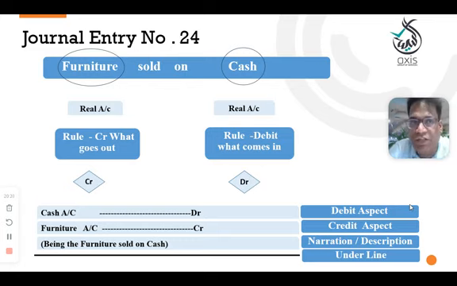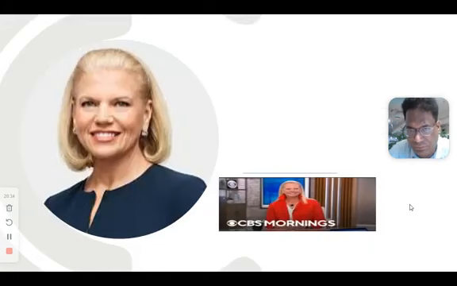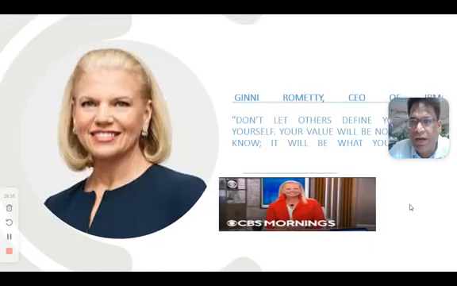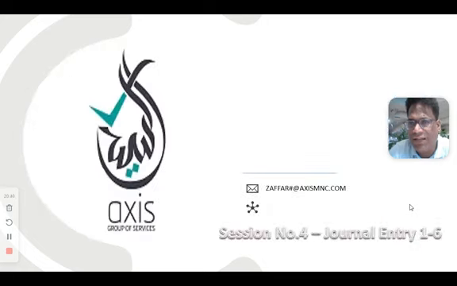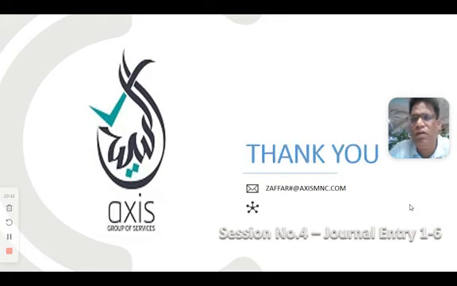Understood? The asset purchased and asset sold. So this is the end of the concepts related to assets and the goods purchased and sold. And this is the end of your personal account and real account basic concepts. In the next session, inshallah, we'll discuss nominal account rules and some examples to understand a nominal account.